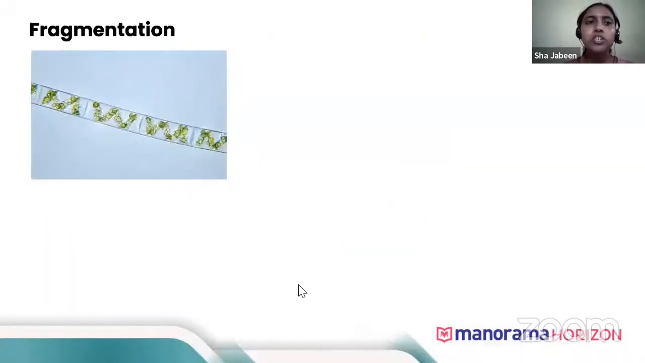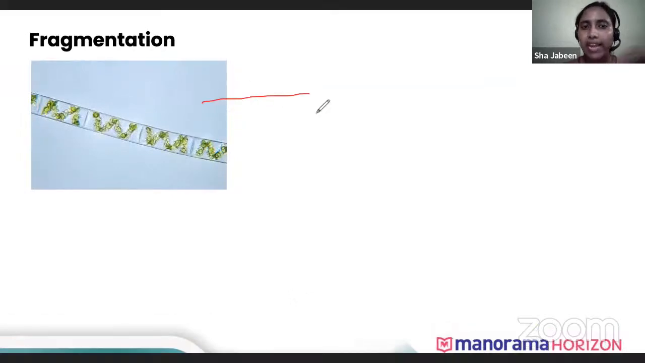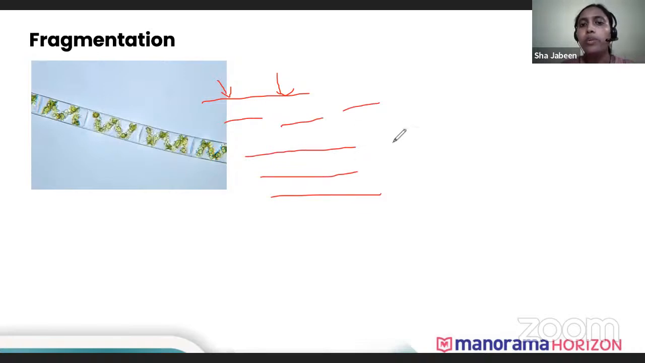Now the next kind of asexual reproduction is fragmentation. In fragmentation, if the organism is cut into two or more pieces due to some external forces, all these pieces grow and form new individuals. So three individuals will be formed if there are three pieces. Those pieces are known as fragments.